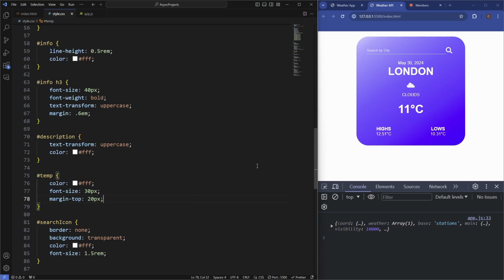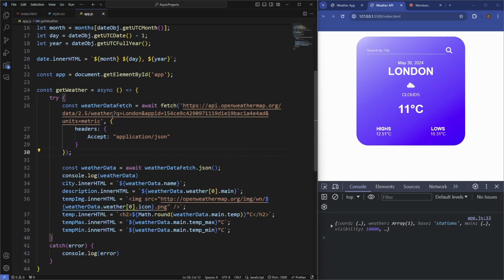I think now all we need to do is just make this dynamic, so when we type in a city name, it will display that name and display the name of the city, the date, and then also the temperature, as well as some description and an icon. So this is actually really easily done. All we need to do is just target the value attribute of whatever we type in here in the input. So we get that, and then we dynamically add it to the fetch API in here. So we change this to whatever the variable is going to be, and then it grabs the input value of what it inserts and then uses that value for the fetch, and it will get the data for the city that we want.